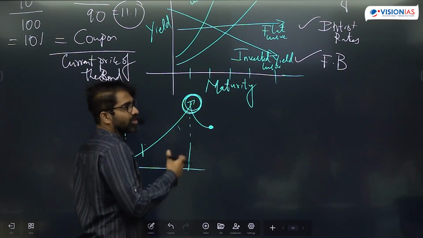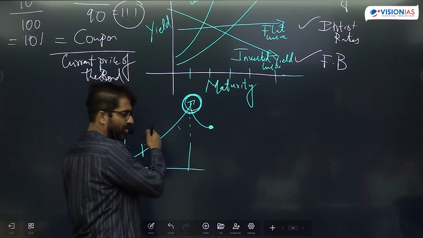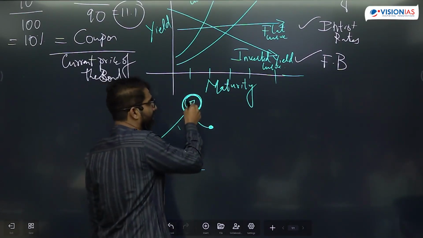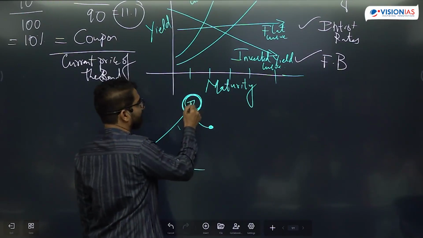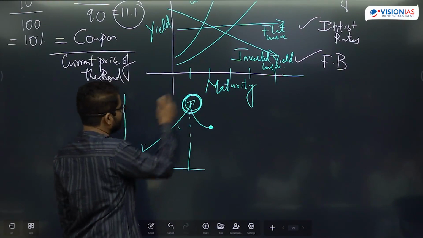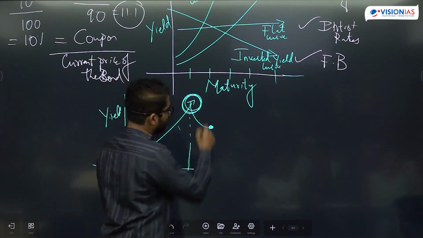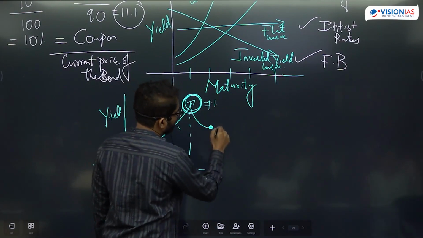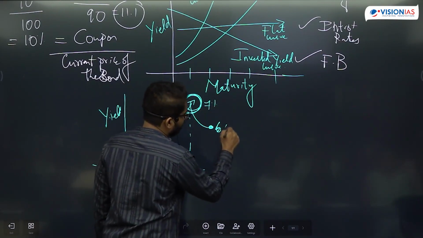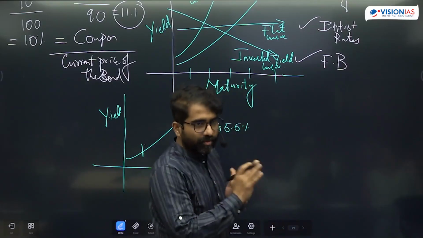Yesterday we discussed what operation twist is. Sell short-term, buy long-term. You sell short-term, get 10,000 crore, and with the same money, buy long-term. Your buying means the price of these bonds is going to increase. You're creating demand. So when price increases, then yield will decrease. The yield has come down. Earlier the yield was 7%, now let's say the yield has come down to 5.5. This is what operation twist does.